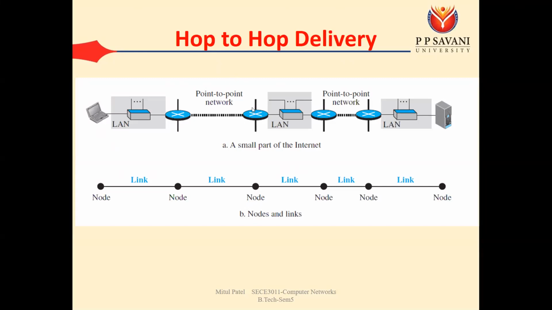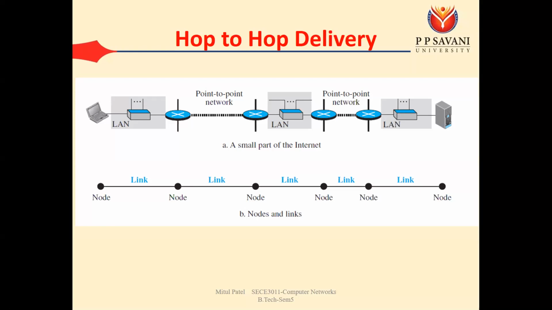The data link layer is majorly responsible for hop to hop delivery. We know about the various types of delivery: hop to hop delivery, host to host delivery, and process to process delivery. Also, bit to bit delivery is there. For bit by bit delivery, the physical layer is responsible. For hop to hop delivery, the data link layer is responsible. For host to host delivery we have the network layer, and for process to process delivery we have the transport layer. And for the application layer, we have application to application delivery.